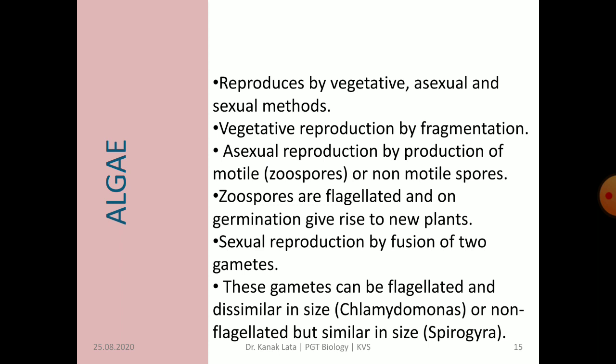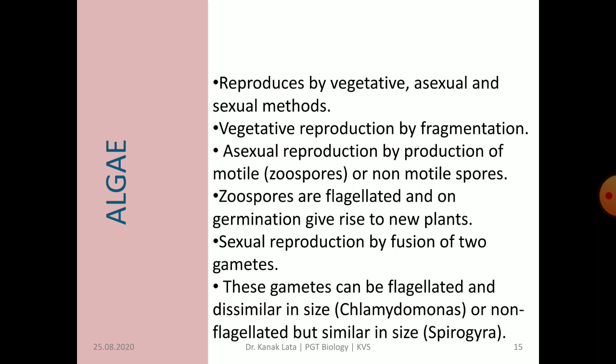Sexual reproduction occurs by fusion of two gametes. The sexual reproduction mainly occurs towards the end of the growing season. Gametes of algae may be flagellated and dissimilar in size, like Chlamydomonas, or non-flagellated but similar in size, like Spirogyra.